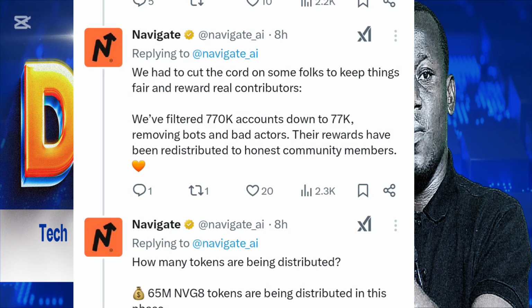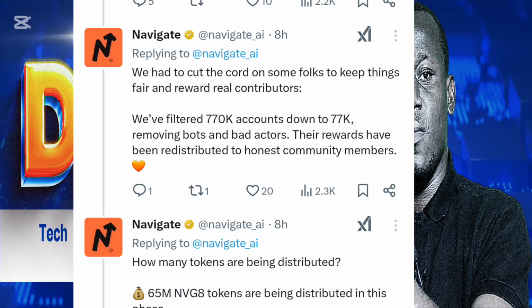A lot of people are disqualified. A lot of people check their account and discover they say you are not eligible, and it's a big problem. From what we have here, they said we have cut the cord on some folks to keep things fair and rewarding for contributors. They said we filtered 700,000 plus accounts down to 77,000.